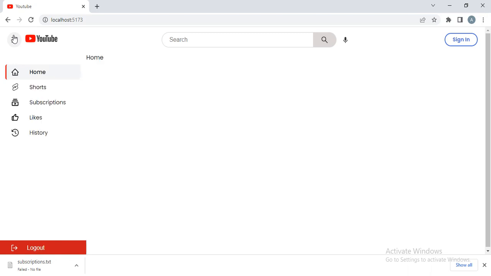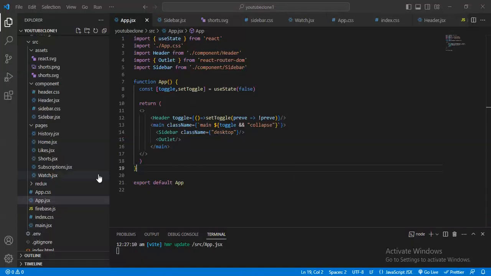Yeah, and one more thing, I see this icon sliding a little bit also. For that I have to give a minimum width.